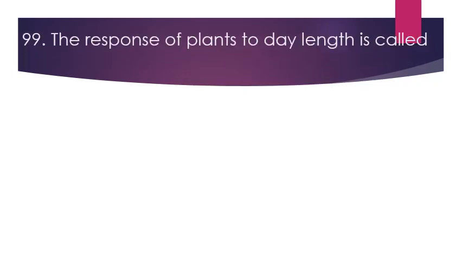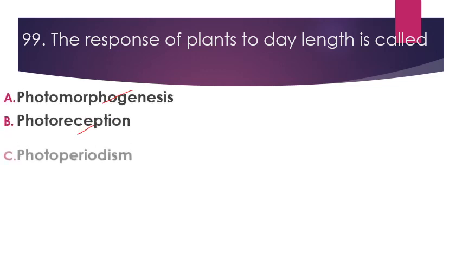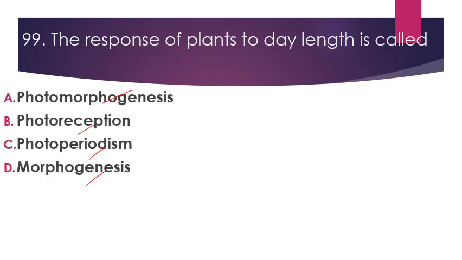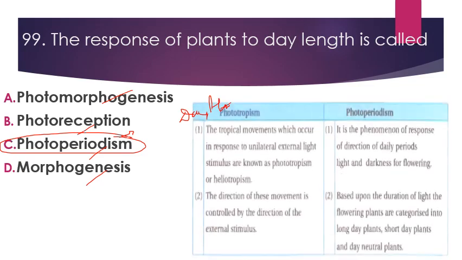Next question is, the response of plant to day length is called. Our options are photomorphogenesis, photoreception, photoperiodism or morphogenesis. So its right answer is photoperiodism. Mostly जो day duration होती है उसका flowering पे क्या impact पड़ता है, that is called photoperiodism.